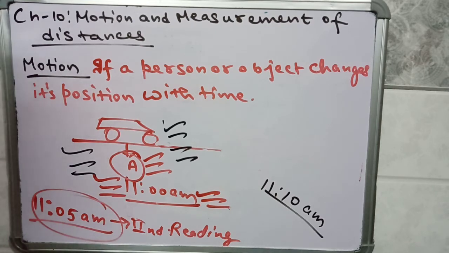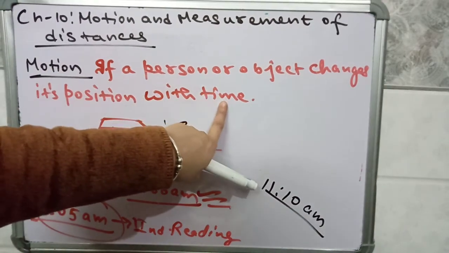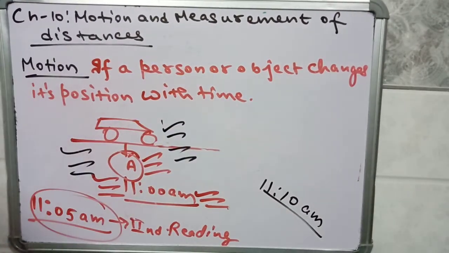If a person or object changes its position with time, you will compare the position with time; only when you note it down will you know whether an object is in motion or in a state of rest. Now we will discuss the types of motion.